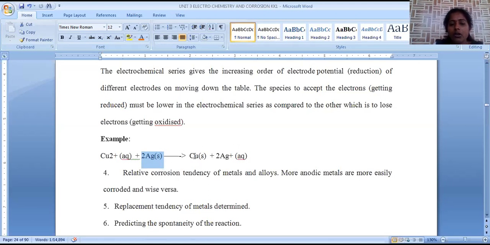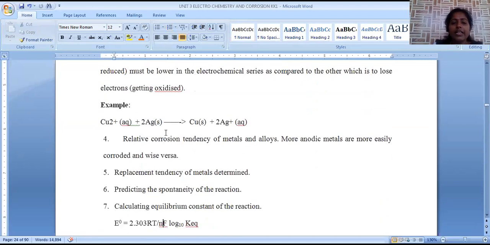And finally, copper ion and silver metal will be generated. Copper is involved in oxidation, silver is involved in reduction. In this way, the feasibility of the reaction is identified. The next is about relative corrosion tendency. It is the most important application of this electrochemical series.